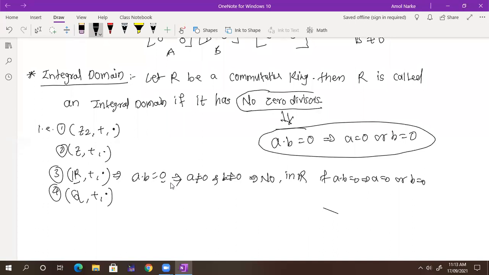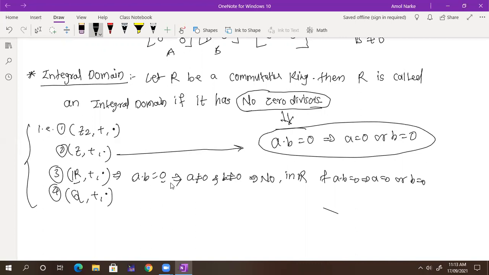Got it? Yes or no? Means for the third example, there is no zero divisor in R. Yeah, these all are examples of no zero divisors, because in Z also this is the case: if the product of two numbers is 0, then either one should be 0.